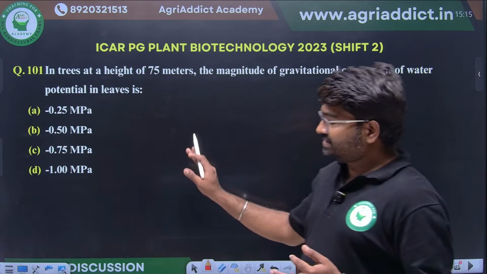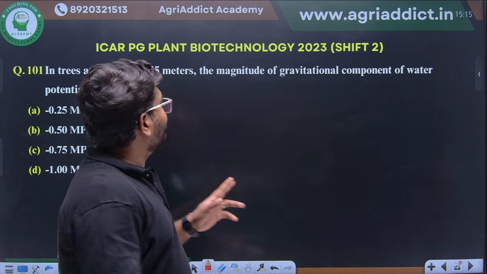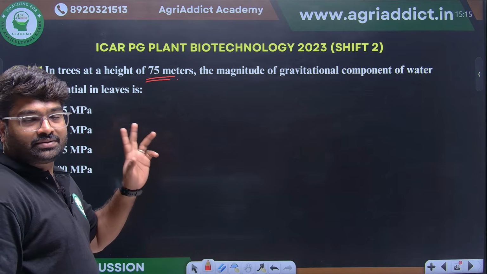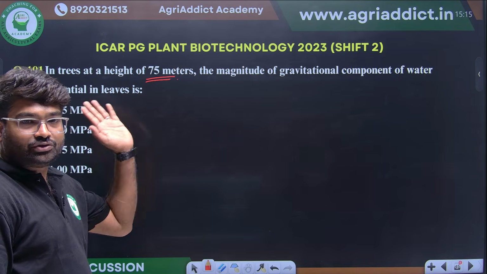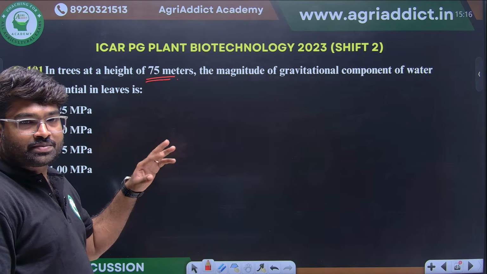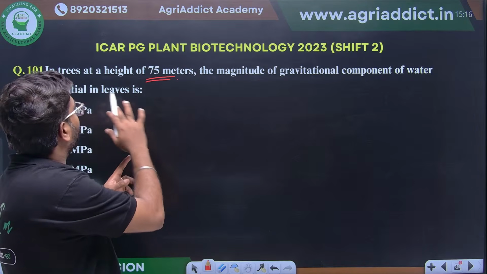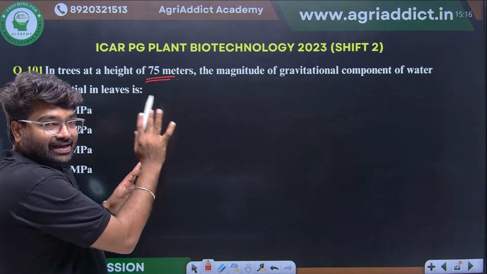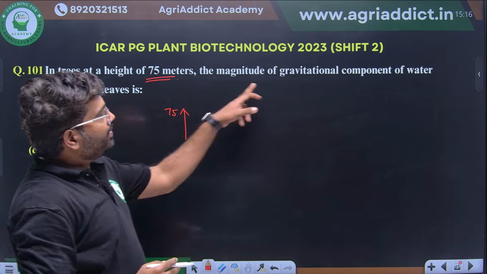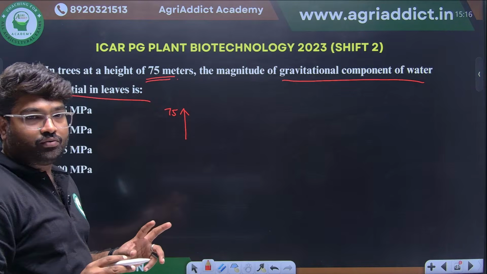This is another important question. You can see this 75 meter, this question is repeated. They are asking about water potential, the same question so many times. Every year they give different problems, different mathematical questions. How do you see here? In trees, if the height of the tree is 75 meter, the magnitude of the gravitational component of the potential in the leaf will be how much, like that they are asking.